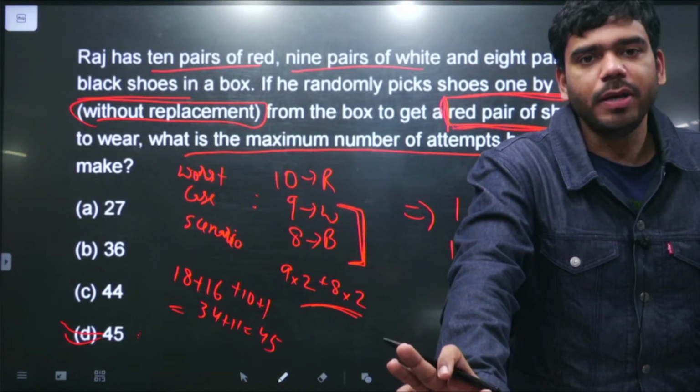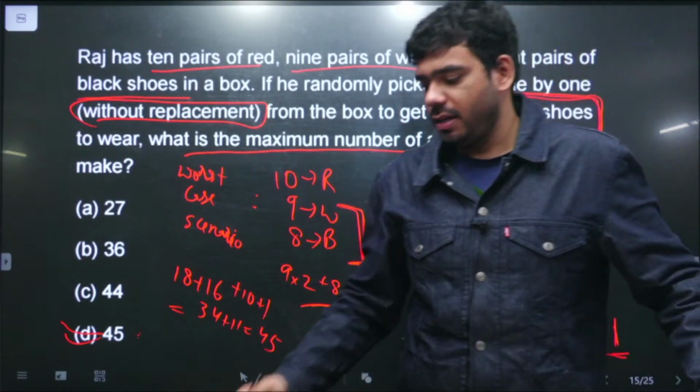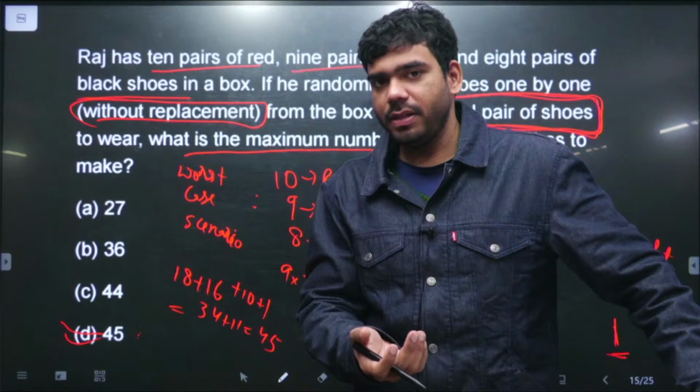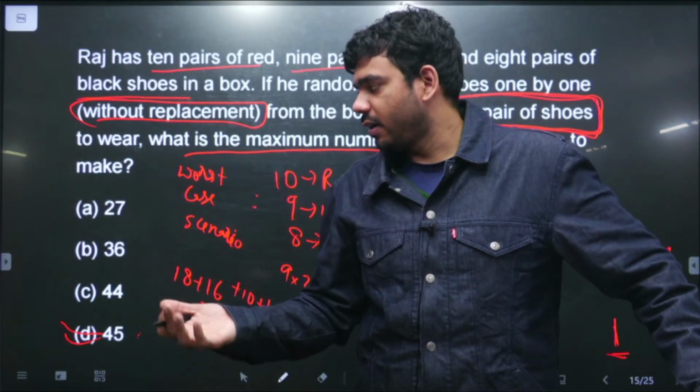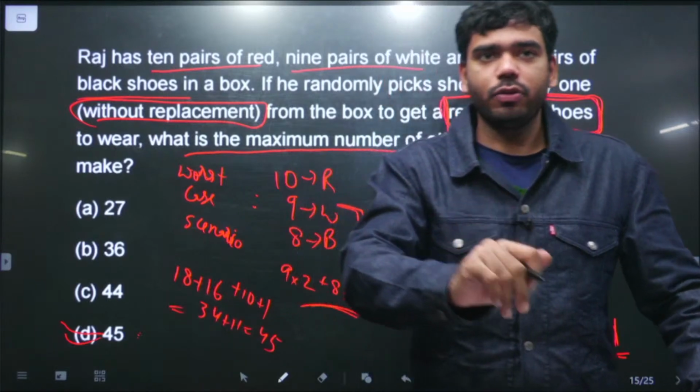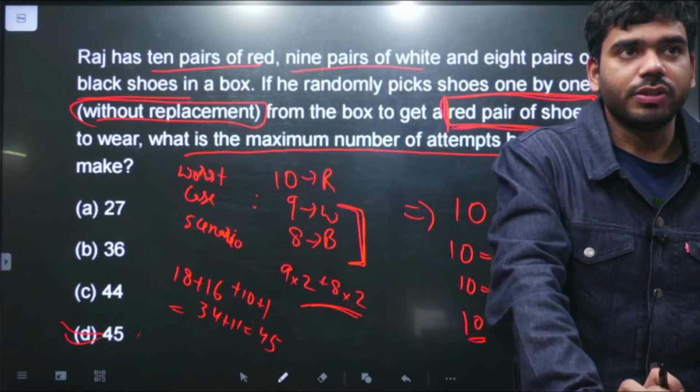So at max he needs 45 draws to be clear that he will have a unique red pair of shoes. Minimum तो 2 हो गया. If he is very lucky, he will draw first thing, तो उसको left leg का मिल जाएगा red shoe, and the second draw he will get a red shoe of the right leg. So in the minimum तो उसको simply 2 हो जाएगा. So this is the question.